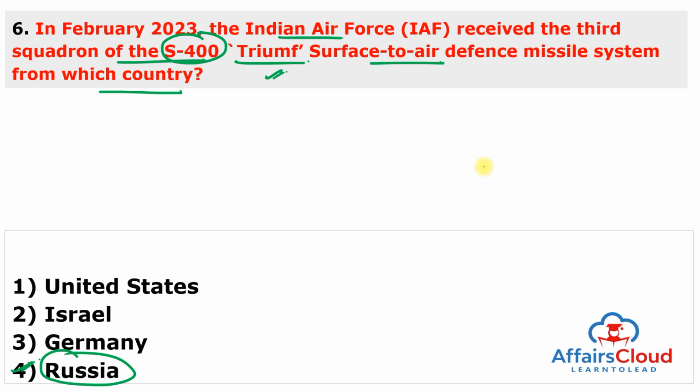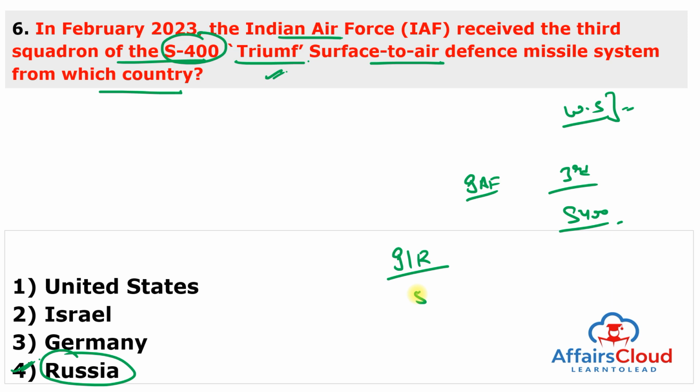So, in February 2023, the Indian Air Force received the third squadron of the S-400, known as Triumf, surface-to-air defense missile system from Russia, which will be deployed along the western sector, like Pakistan. In October 2018, India and Russia signed a deal of almost $5.43 billion for the procurement of 5 units of the S-400 air defense system for India by 2025.